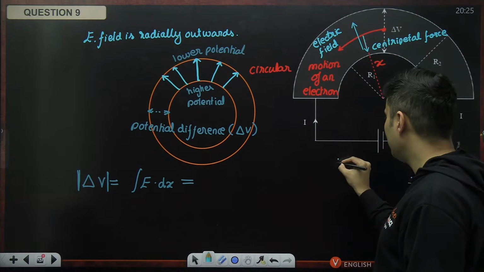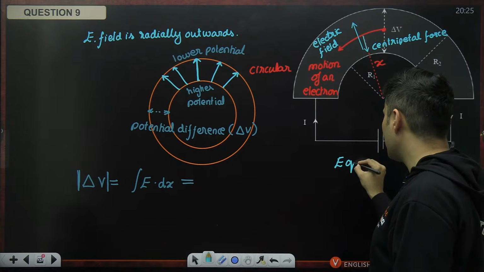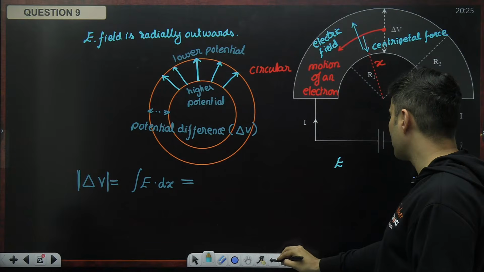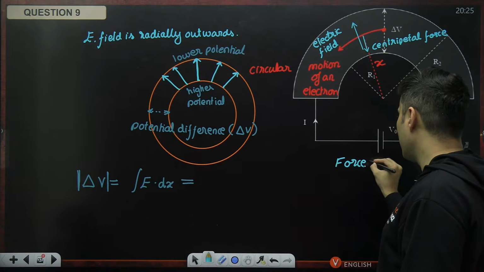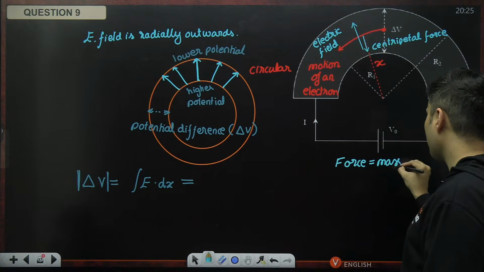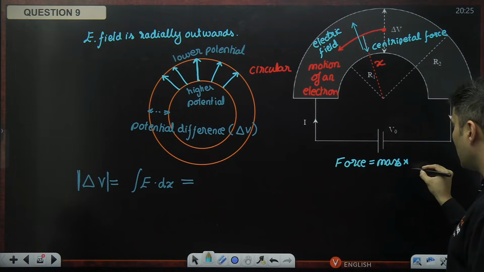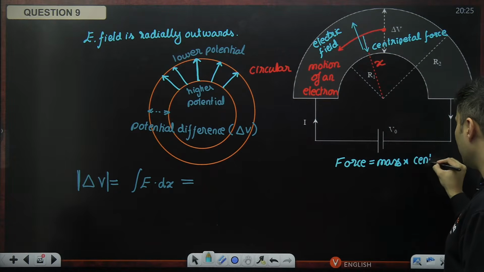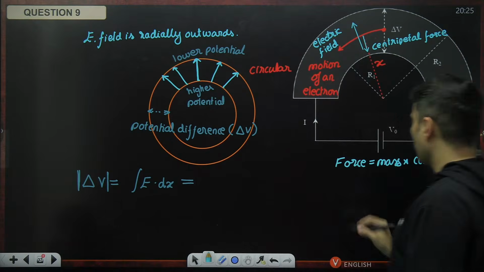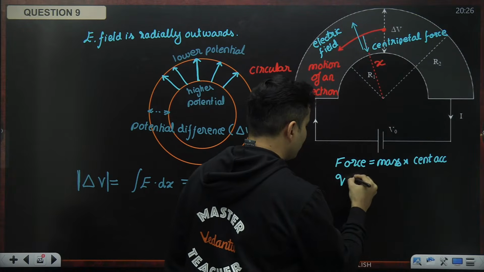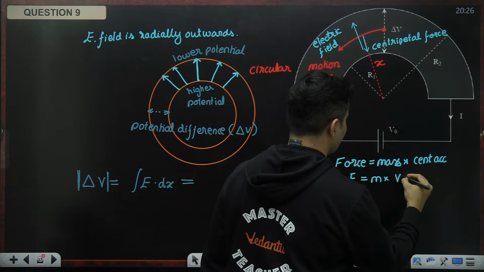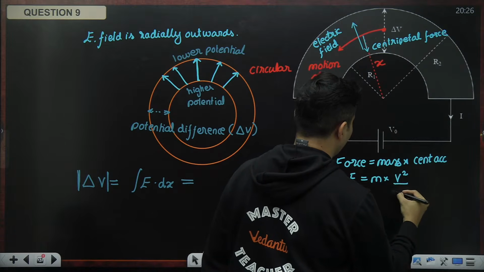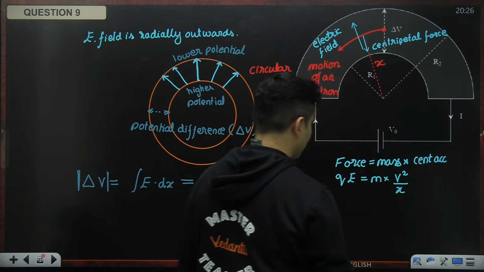Electric field multiplied by the charge is the force. So force is equal to mass multiplied by centripetal acceleration. So force is charge multiplied by field, mass is m, centripetal acceleration is velocity square divided by radius, radius is x.